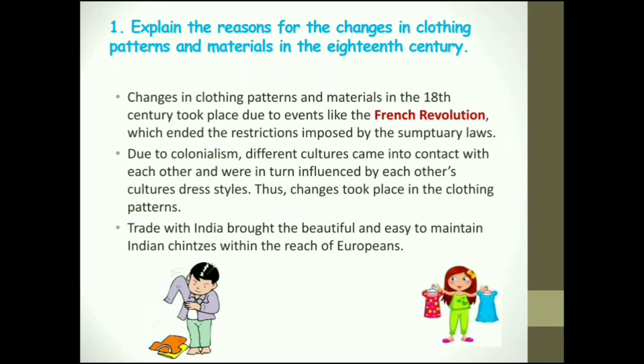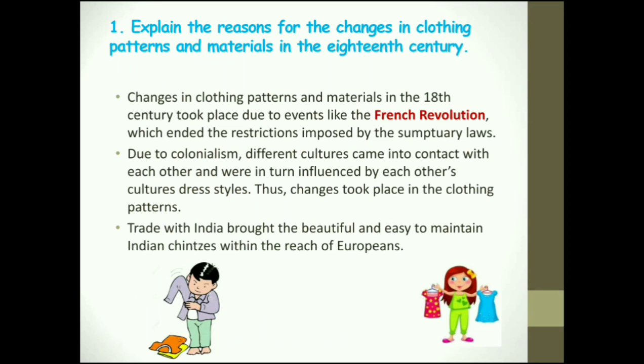Then the second point is, due to colonialism, different cultures came into contact with each other, and there was a great influence. That is a particular point. Even in India, as I told you when I was explaining, because of the influence of the foreigners, it's not necessary that they had to tell you, please follow what we are wearing. But some Indians were automatically influenced by what they wore and they just copied it. So it is because different cultures were coming together. We were not used to such a culture. Though it was funny in the beginning, when they started interacting, it became an influence later and people adopted it, and even now they are adopting it and even adapting to it.